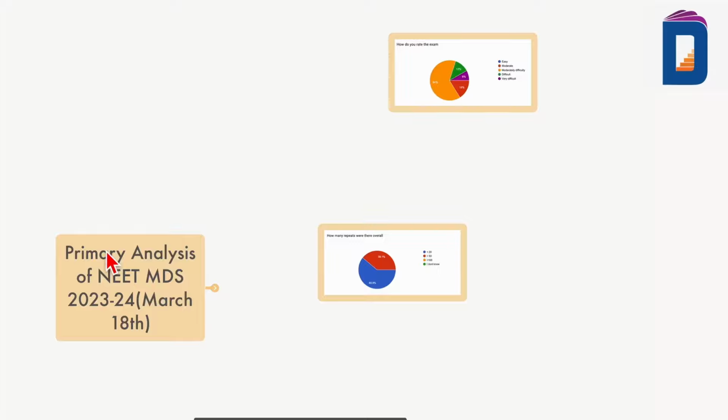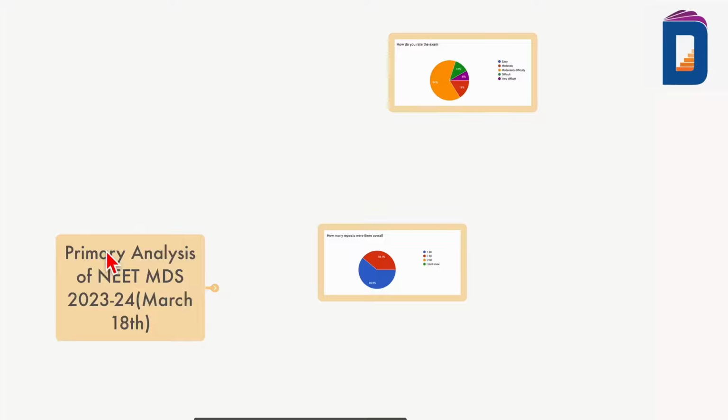If you see 3 years before this, it is slightly different. Though these changes were anticipated, in the last 2 years it has changed a little drastically. That is called secondary analysis, and we'll be conducting that in our live sessions. That will be available on the app.